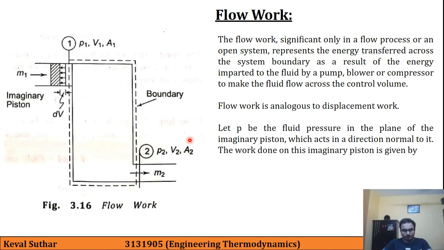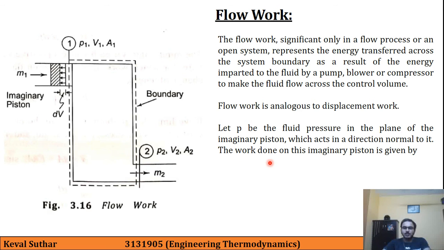So here, let small p be the fluid pressure in the plane of the imaginary piston. This is the pressure p which is acting while transferring this mass, and it acts in the direction normal to it.